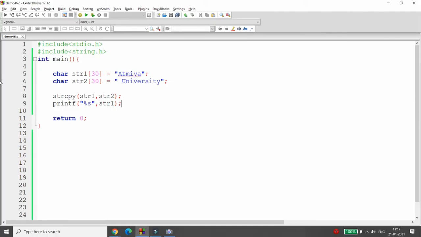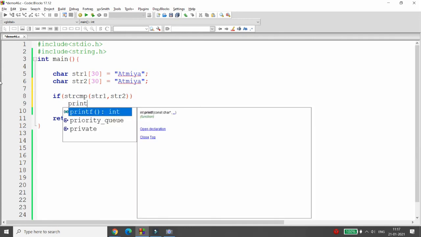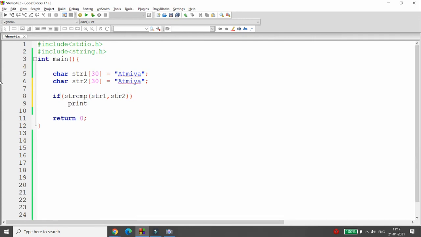For example, I have the string ATMIYA over here, and the string ATMIYA over here. Then you can use the function strcmp, and pass string 1 and string 2. It will compare both strings. If both strings are equal, then it returns 0.